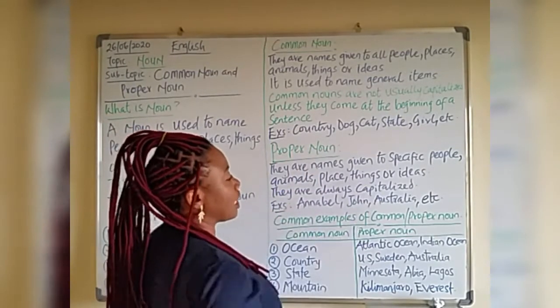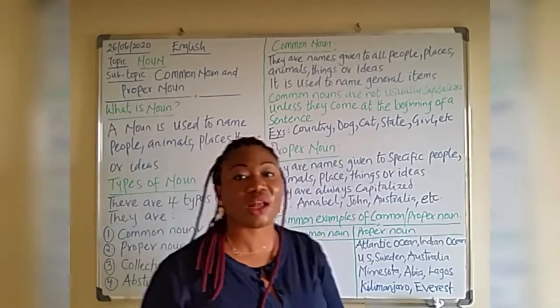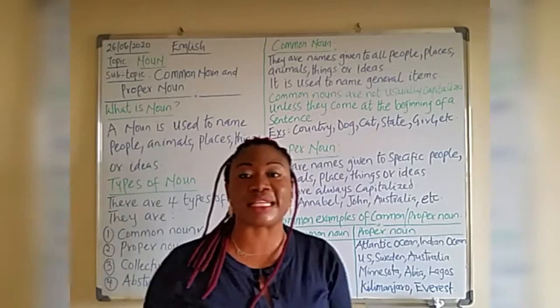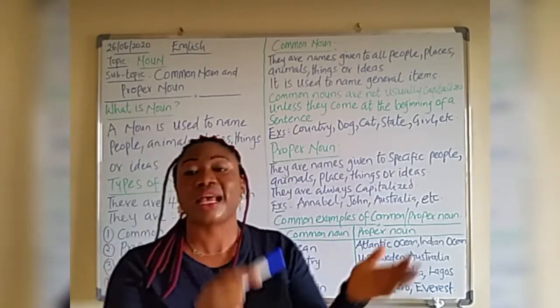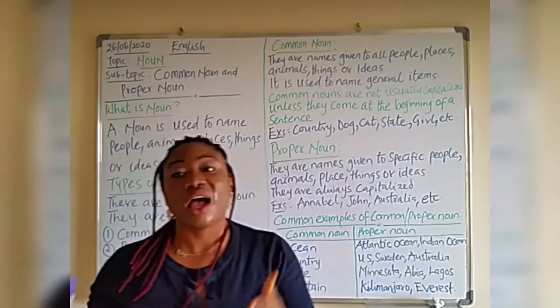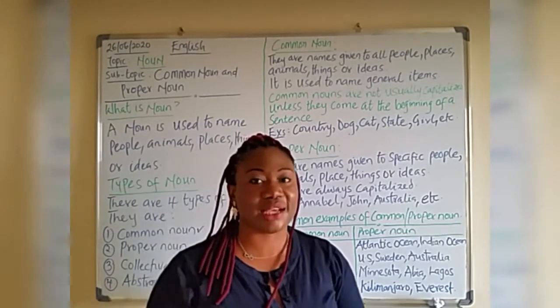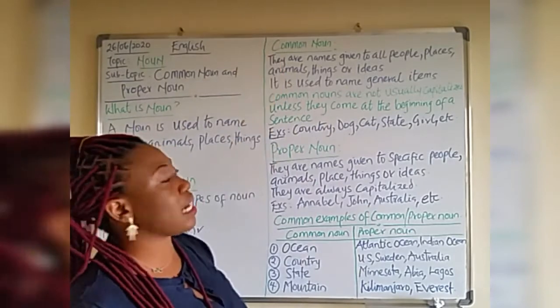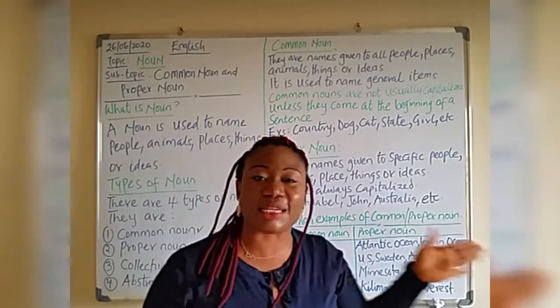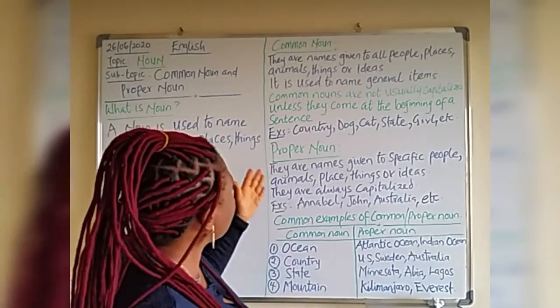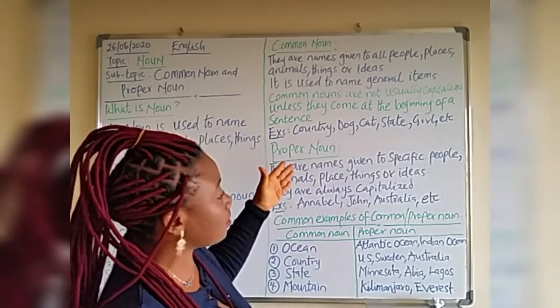The proper noun is usually capitalized, which means that unlike the common noun, if the proper noun comes in the middle of a sentence, at the beginning of a sentence or at the end of the sentence, it is always what? Capitalized. But the common noun is only capitalized at the beginning of the sentence.